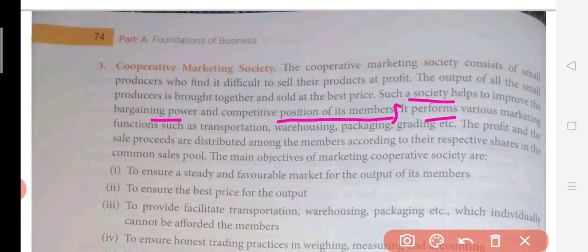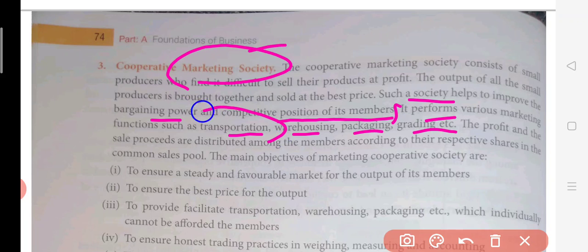It performs various marketing functions such as transportation, warehousing, packaging, grading, etc. Now, as we know that this is a marketing society, so marketing activities are written over here. The marketing process starts when the product has already been manufactured, like the final output is ready, like a packet of biscuit, so it is a ready product to sell in the market. After this the marketing activity begins: transportation is required, warehousing will be required, packaging will be required, grading will be required. So all these things will be taken care of by the marketing society.